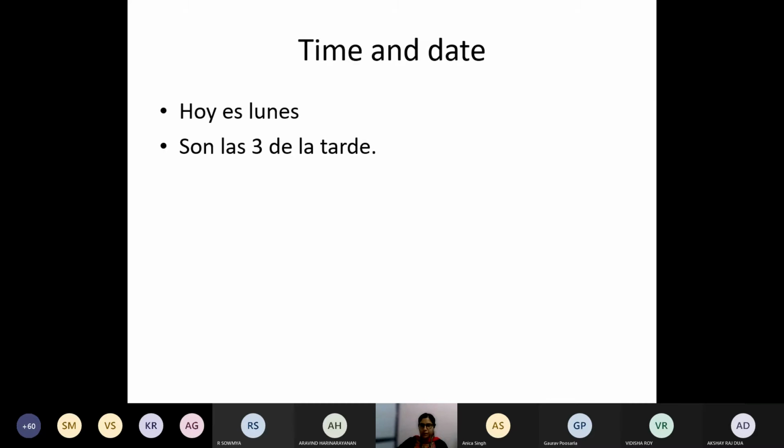For time and date as well, you have to use the ser verb. For example, I'm saying today is Monday, today is Tuesday, or tomorrow is Thursday, like that. You will be using the ser verb, and for time also ser. I have not talked about days yet, I will be talking about that, do not worry. And the time also. There again, I will tell you how we are using this ser verb. For now, just remember that for time and date, we have to use ser.